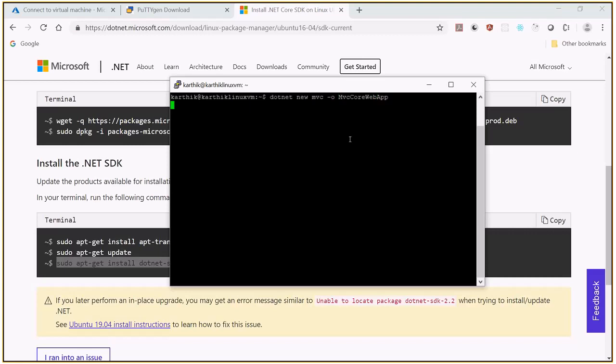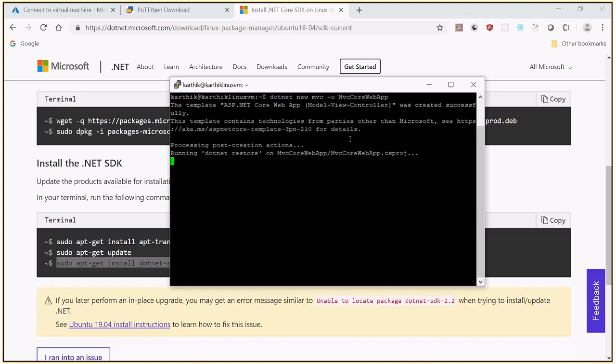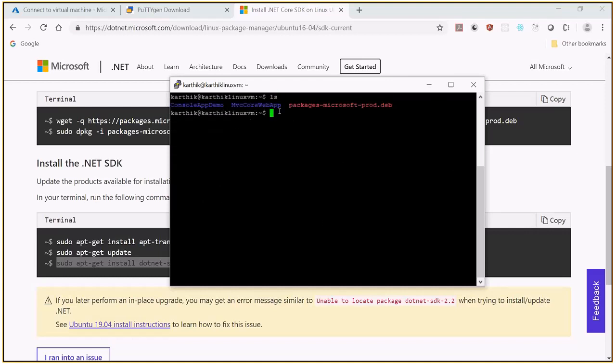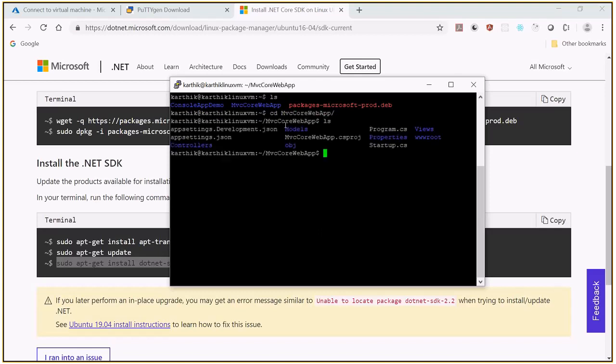This will create a folder named MVC core web app. In that it will use the template, and ASP.NET Core Web App Model View Controller has been successfully created. So let me clear the screen and type ls and see. Now we got the folder called MVC Core Web App. Let me go into that folder and ls. You can see there are a lot of files.